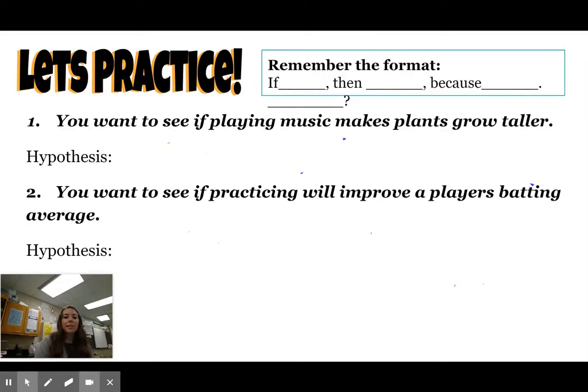And let's practice here. So we kind of went over the second one. So let's do this first one here. You want to see if playing music makes plants grow taller. So we will say if I play, we could even get specific and say classical music.